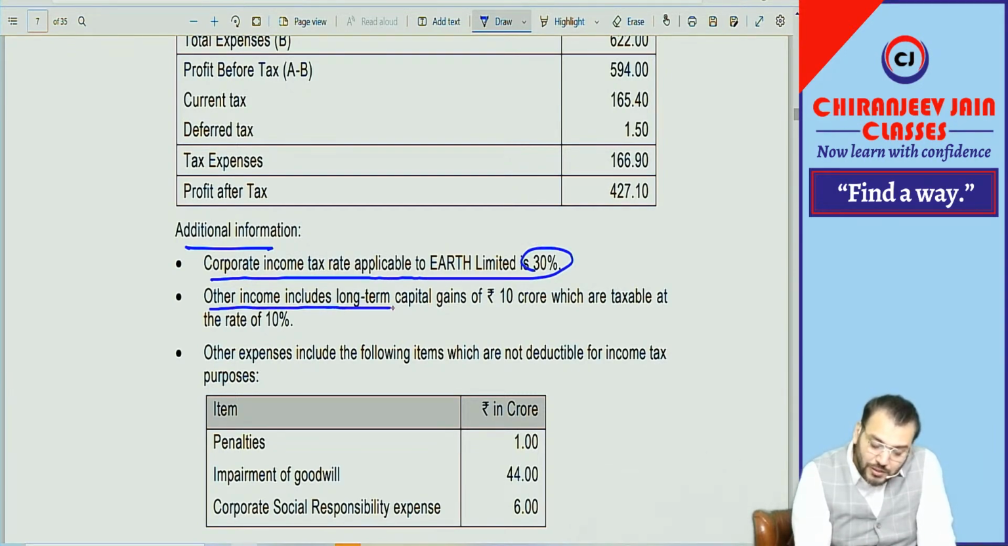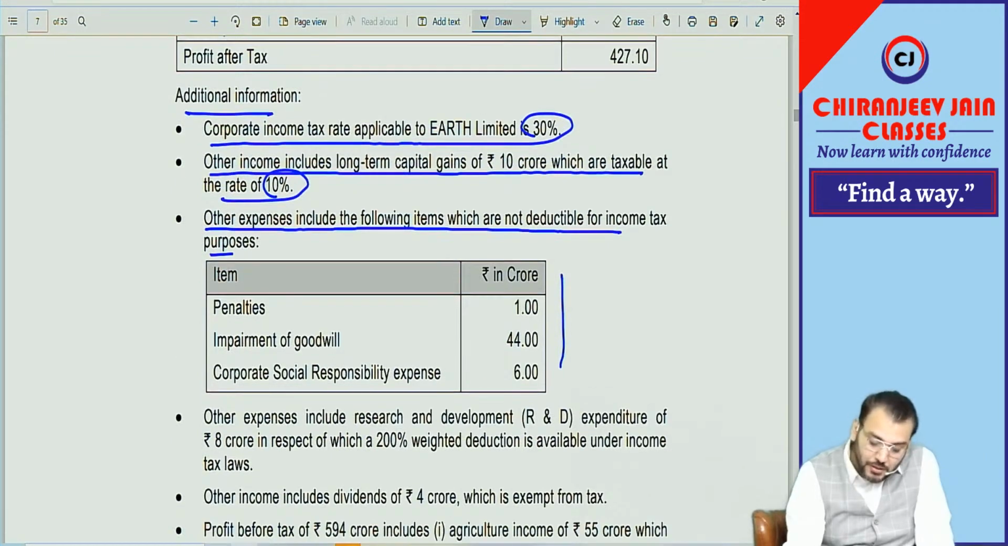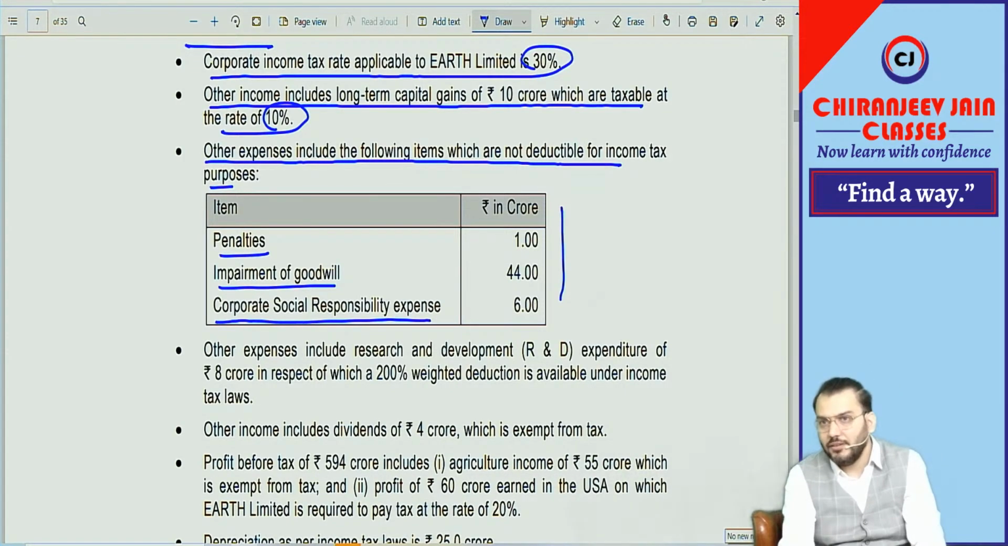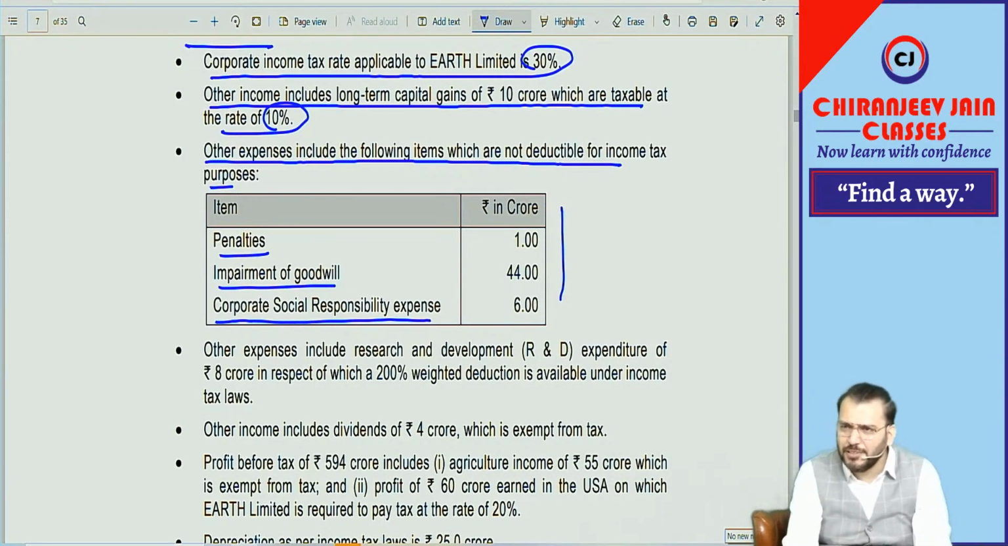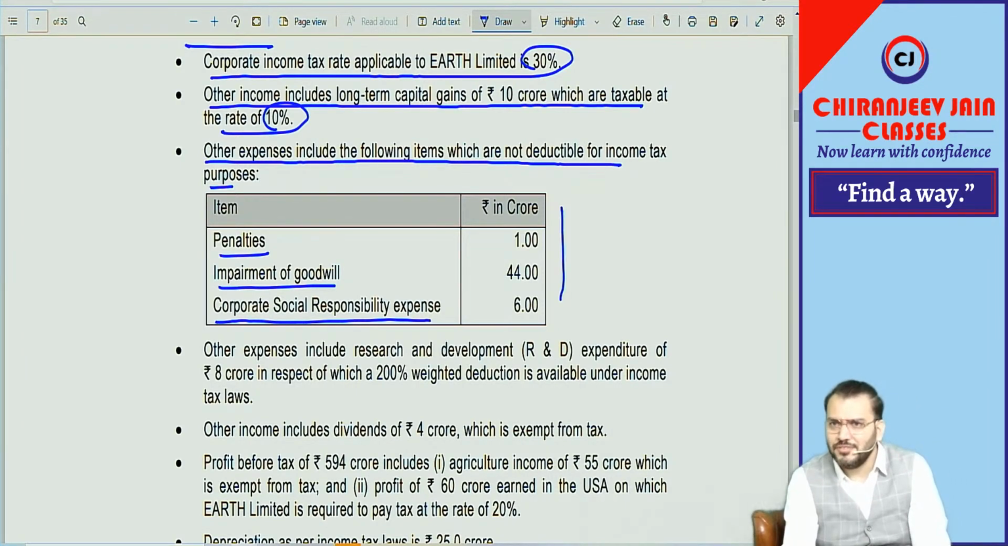Other income includes long-term capital gain of 10 crore, which is taxable at a rate of 10%. Other expenses include the following items which are not deductible for income tax purposes. This is permanent disallowance: penalties, impairment of goodwill, CSR expense. These are permanently disallowed. Correct. Whether CSR expense is also disallowed permanently as per the Income Tax Act, I don't know. CSR expense is disallowed permanently. So now we'll go as per the information given in the question.